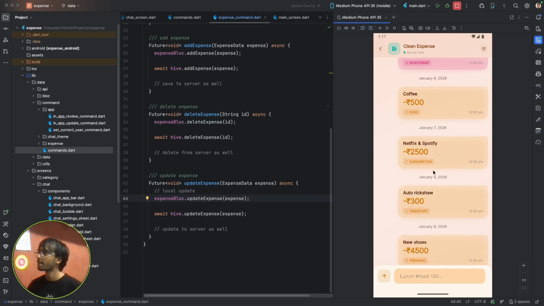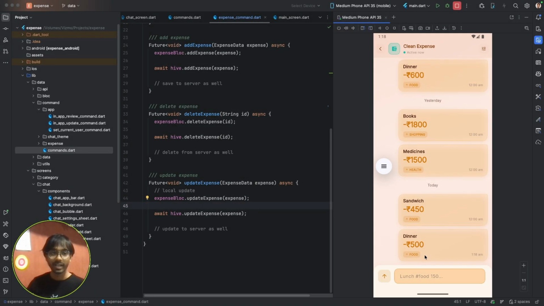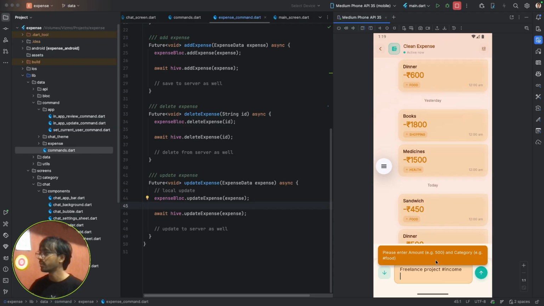So how to add an expense? Simply select the type, expense or income, let's say freelance. Freelance project. If we don't write any amount, it will ask us to add an amount.